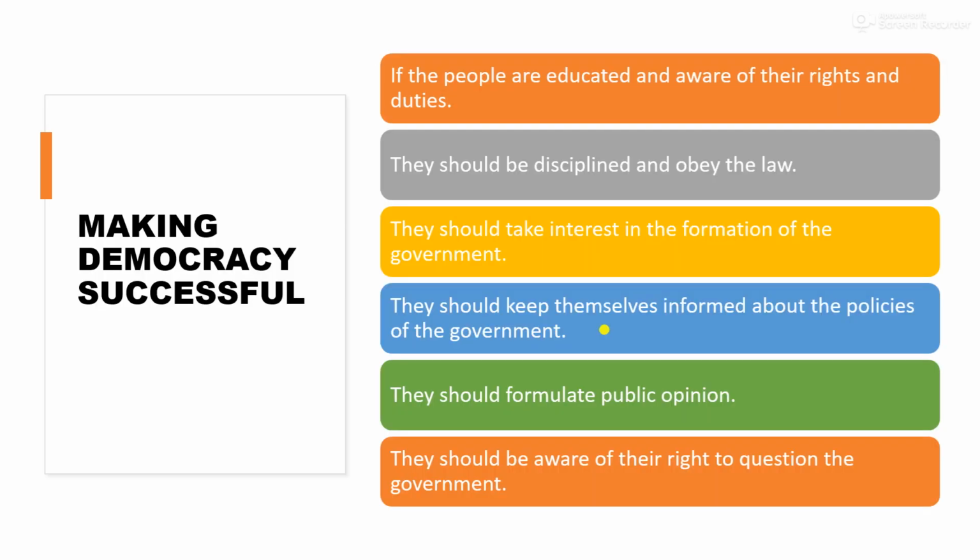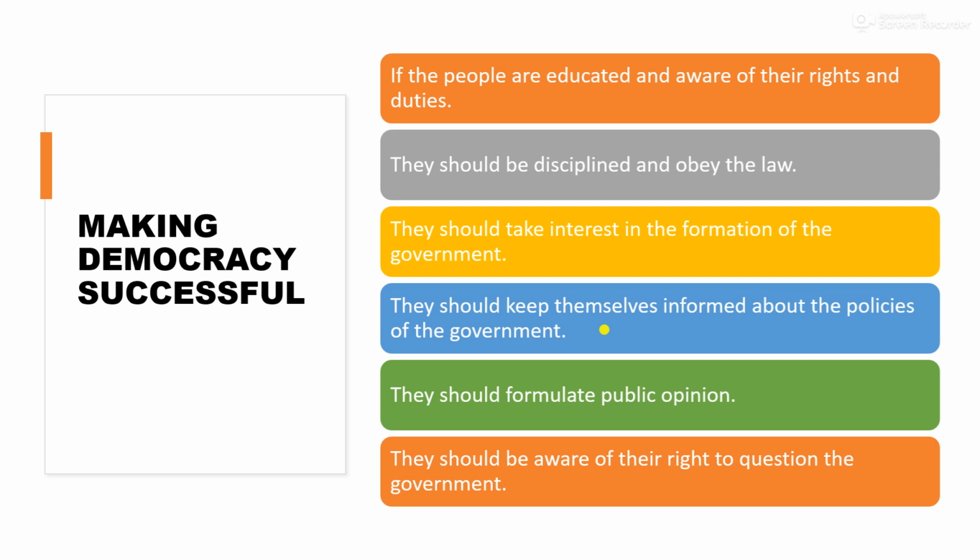Making democracy successful. You have studied about the various aspects of democracy, but there are some essential conditions which make democracy useful. These are as follows. If the people are educated and aware of their rights and duties. Yes, democracy will be strong if the people are educated and aware of their rights and duties towards their country. Then they should be disciplined and obey the law. The people should take interest in the formation of government. They should exercise their right to vote.